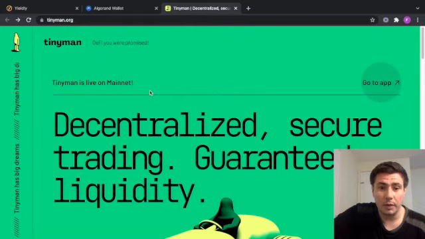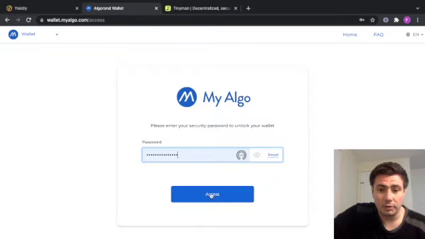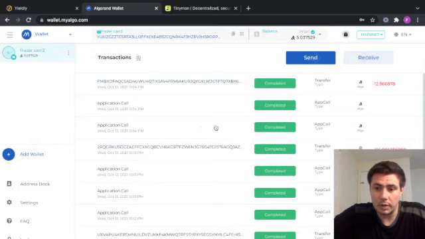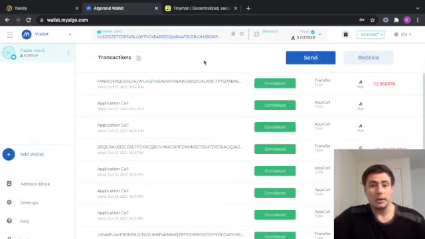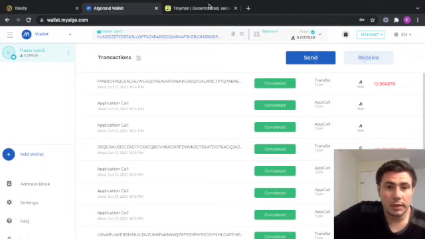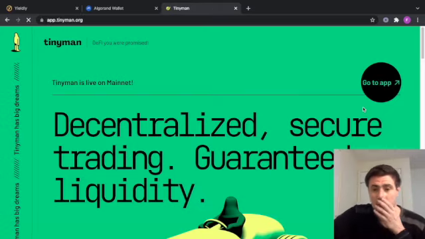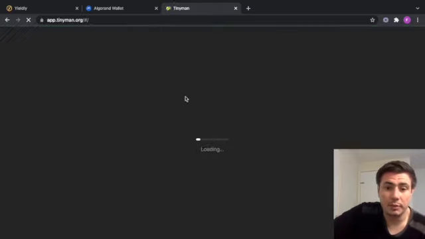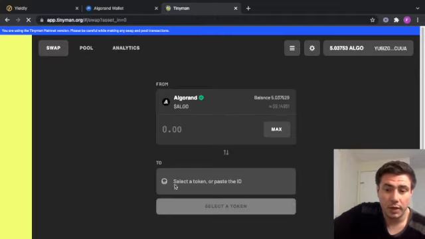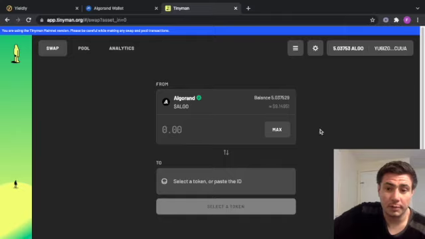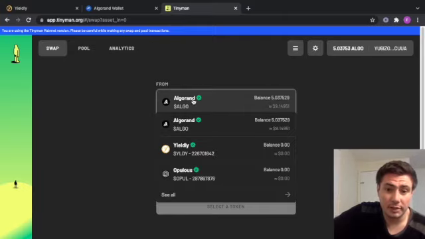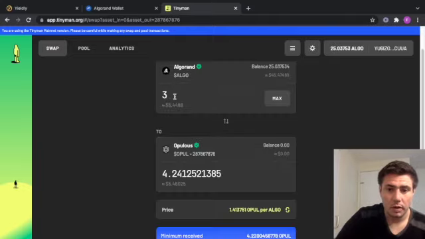The wallet that I've connected is the MyAlgo wallet, so I'll just connect there. There we go, and here we have my MyAlgo Connect wallet. So what I will be doing is, it's already connected to TinyMan, so I shall go over here, click the app, go to app, and then this will take me to the section where I can swap my tokens. I won't be swapping much, it'll just be purely a demonstration. I couldn't be bothered moving any more tokens, to be honest with you. So basically select here what you want to swap. So this is what I have been buying recently, and sorry about that, folks.